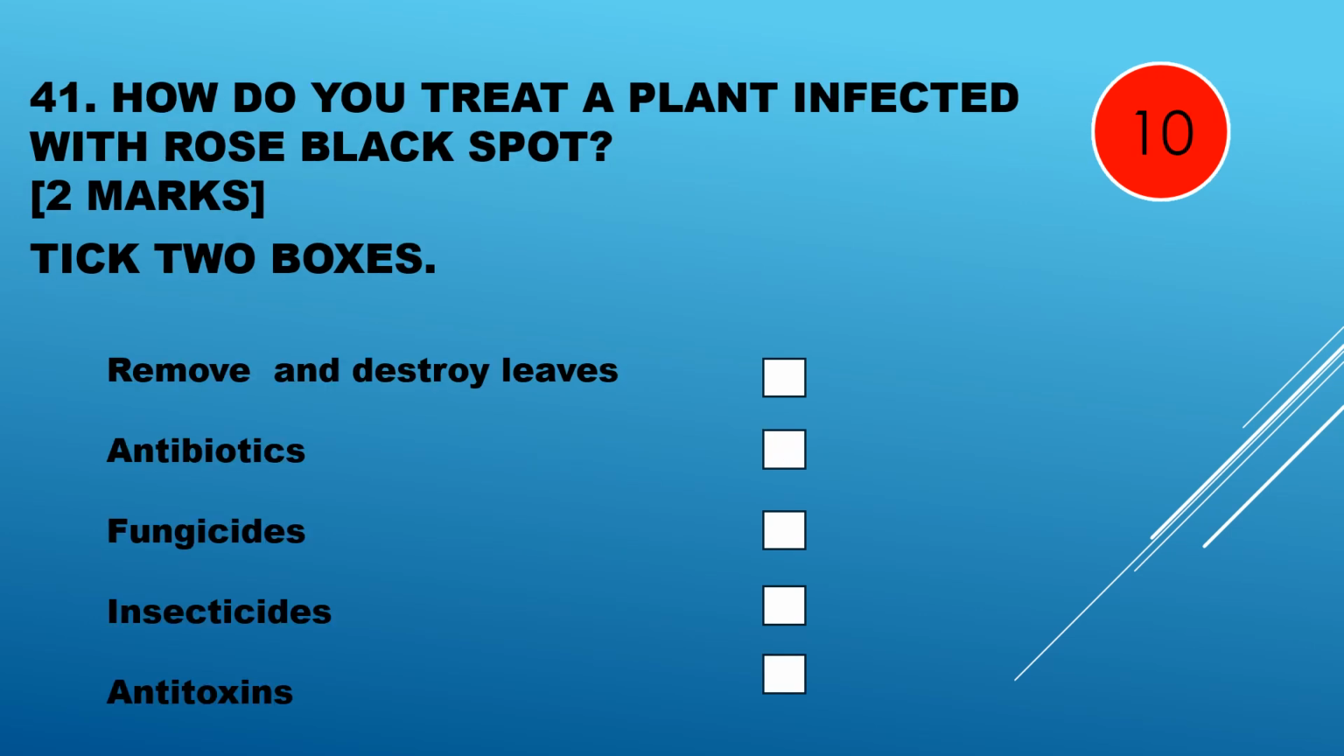Question 41. How do you treat a plant infected with rose black spot? 2 marks. So do we remove and destroy the leaves? Do we use antibiotics? Do we use fungicides? Do we use insecticides? Or do we use antitoxins? To treat plants, we remove and destroy the leaves, and then we use fungicides.